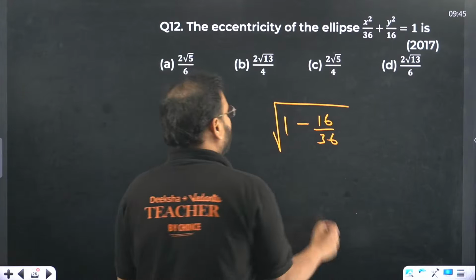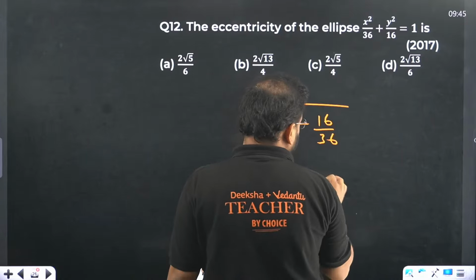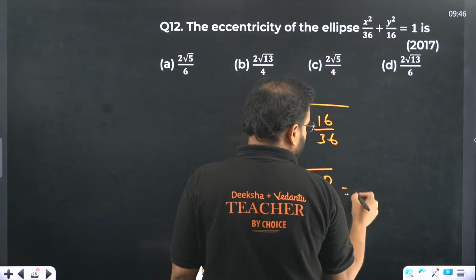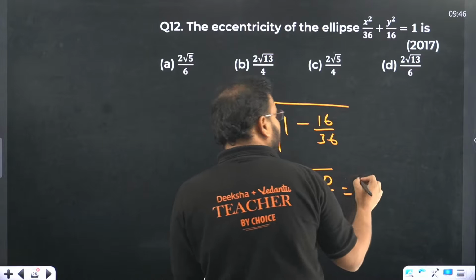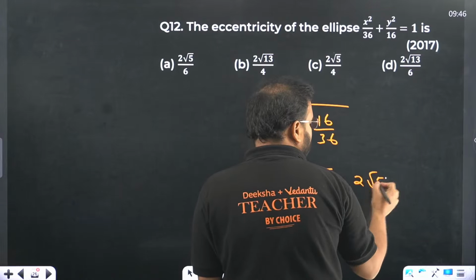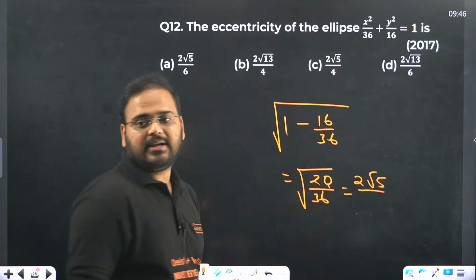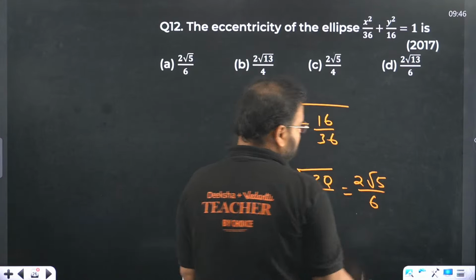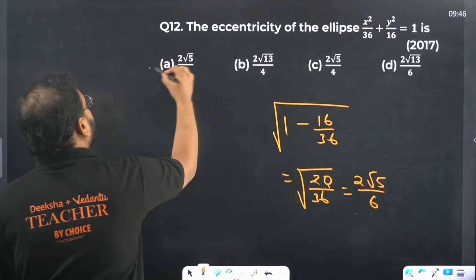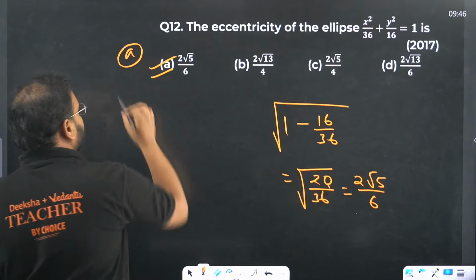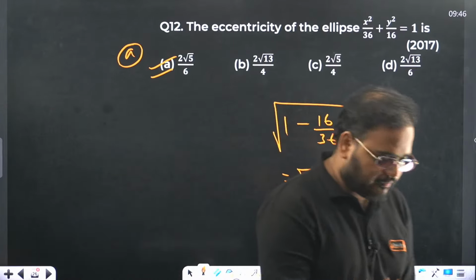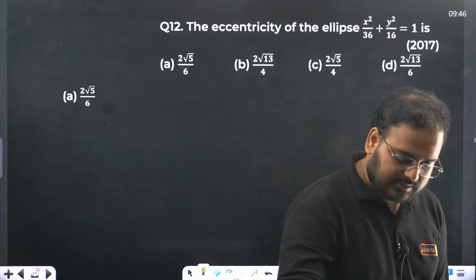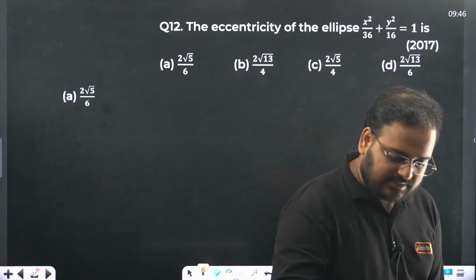You get the answer as 36 minus 16, that's 20 by 36. Take the root value. The root of 20 is 2 root 5, because 4 into 5 is 20. So 2 root 5, and the root of 36 is 6. So the answer becomes option A. That straightforward, sir. Please check. Yes, I hope it makes sense to all of you.